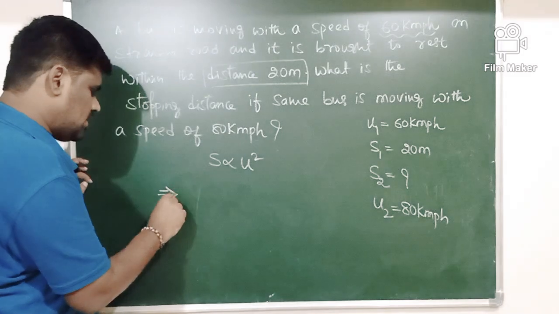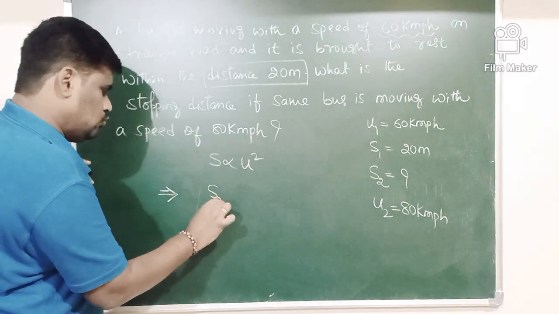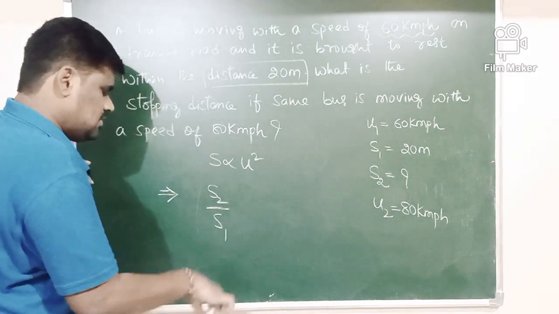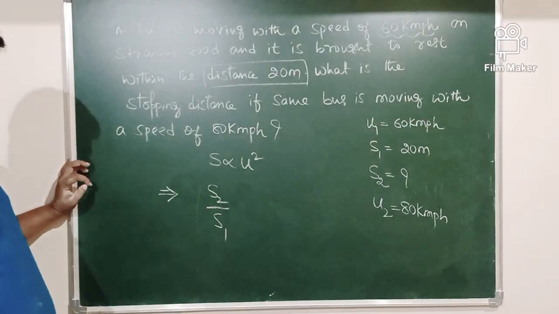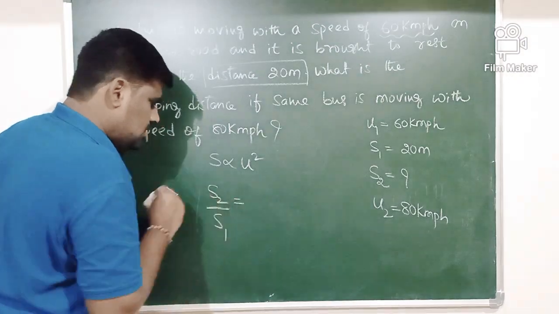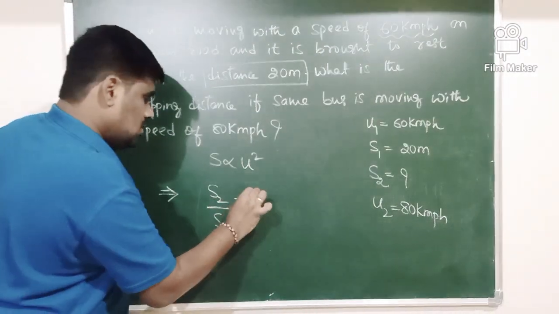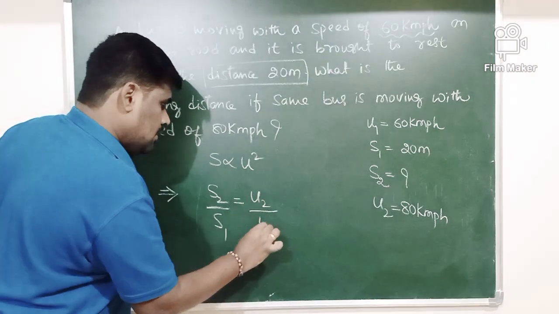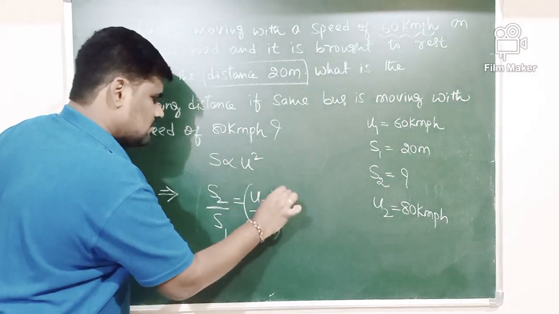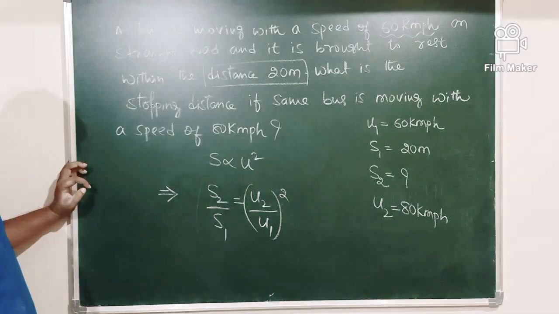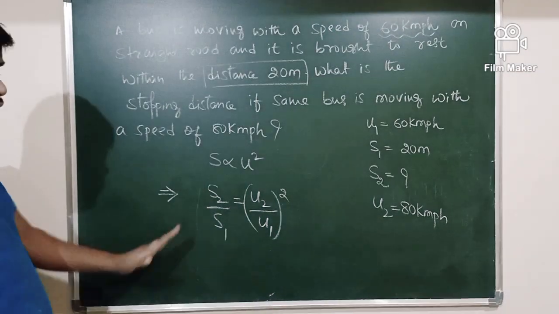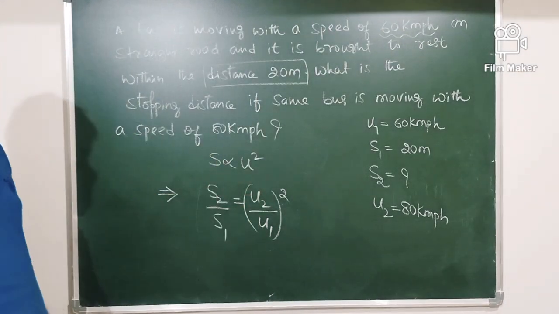This implies I can write S2 by S1 should be equal to U2 by U1 whole square.